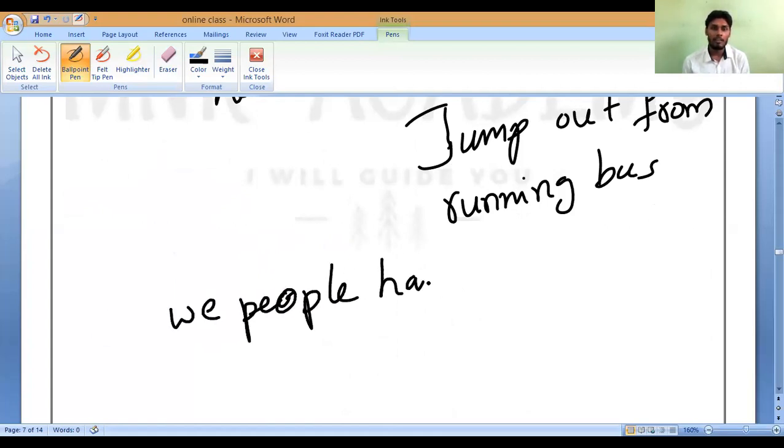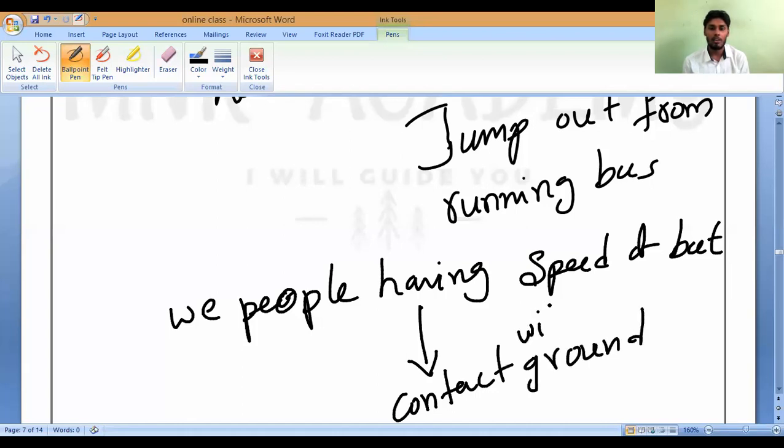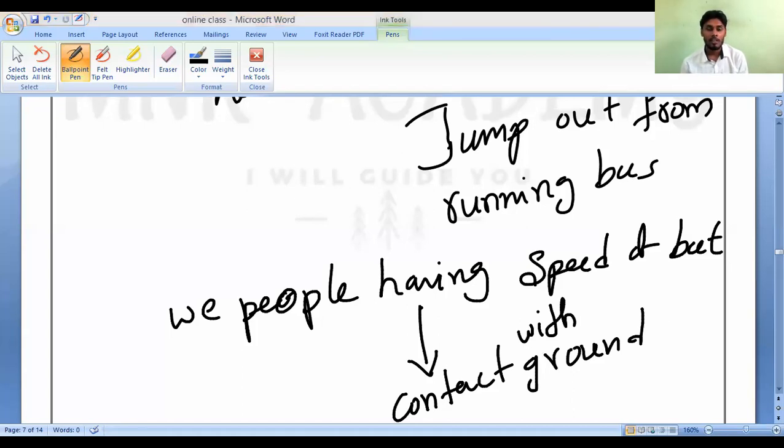Suddenly if we jump and come into contact with the ground, what will happen? Contact with the ground. So fast it will come to rest. Is it yes or no?